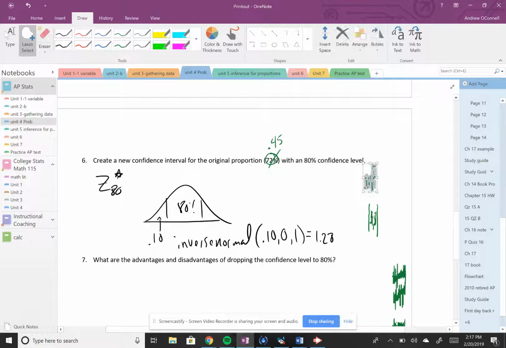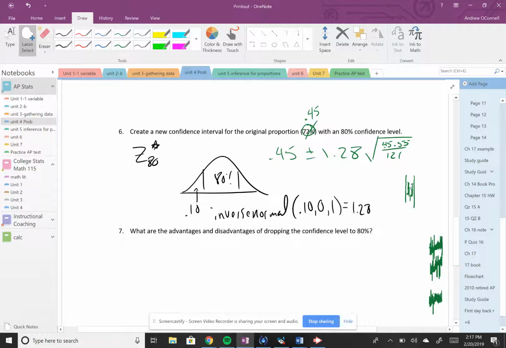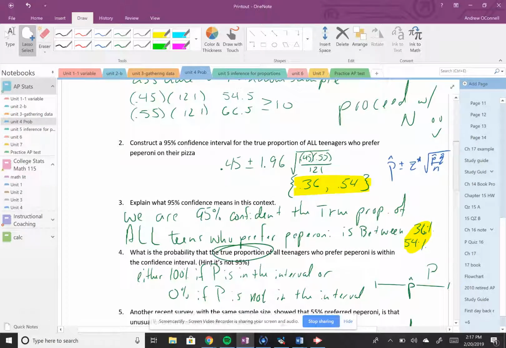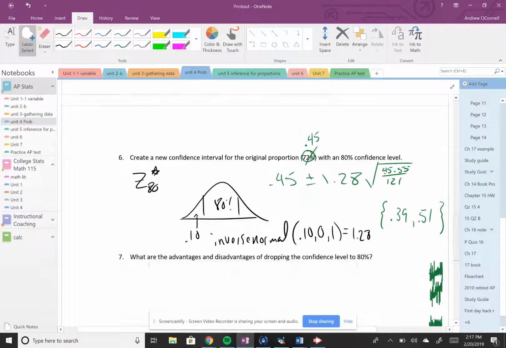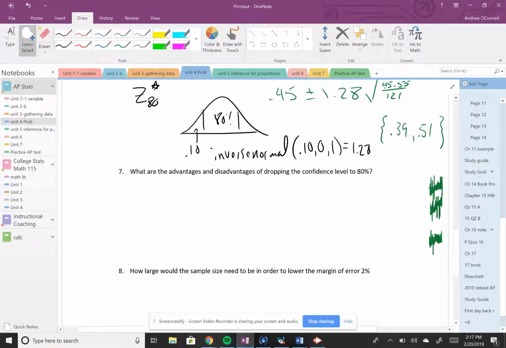That's the only thing that changes. You'll still have the same p hat, 45. You'll have the same standard error here. Plug all that in. Your new interval would be from 39 to 51. So as you've lowered your confidence level, you've actually gotten a tighter margin of error than what we had up there. 36 to 54 would be wider than 39 to 51. You drop confidence, you have a smaller margin.